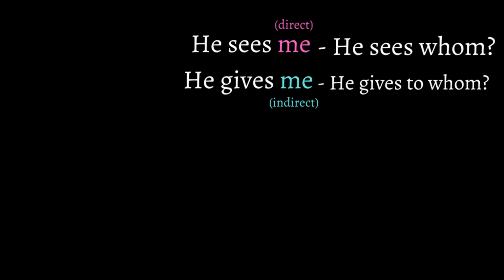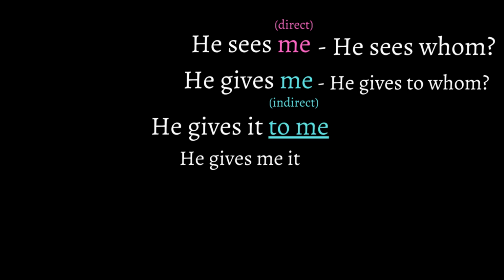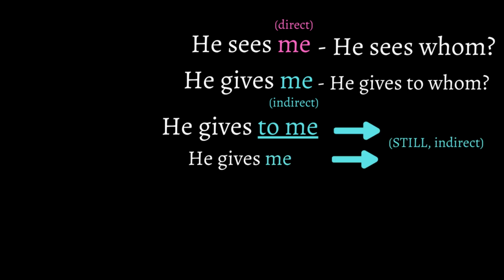Me in the second phrase is indirect, because by asking to whom, we have an answer. He gives to whom? He gives to me. Typically, it's not formal to say he gives me. We usually complete the sentence by accompanying something direct, like he gives it to me. Me is now to me as opposed to he gives me it. It just so happens that English can rewrite the sentence, but conversationally, we can leave it out and me will still be indirect.